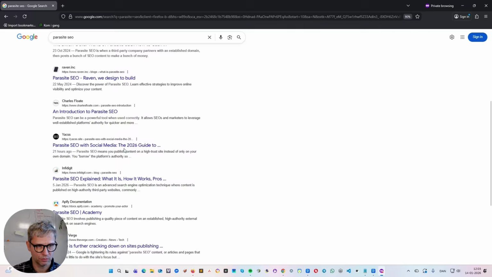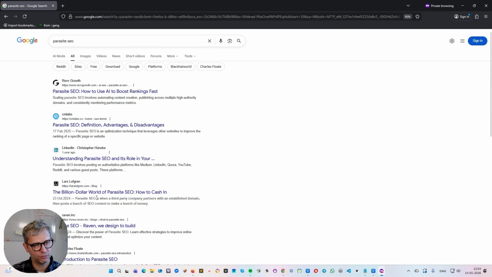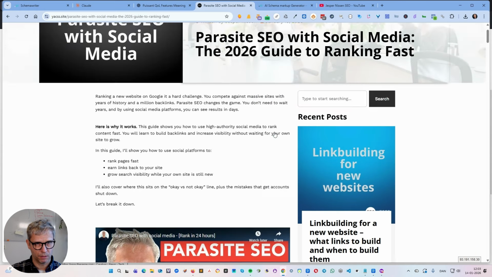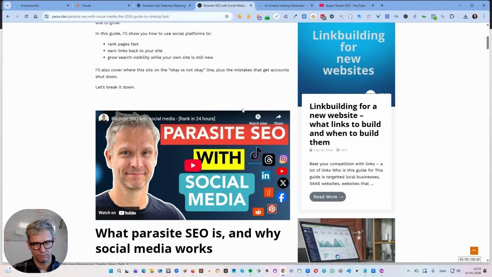Mind you, the article is not targeting the keyword Parasite SEO per se, because it's a long tail keyword that it's targeting. But still, bear in mind that this is an AI generated article. I think this is just a nice result and fun little test to see that an AI generated article can actually rank like that, and fast like that also. We did publish it, we inserted it manually in the WordPress website, and we did spend some time making it look nice. We didn't change the content.